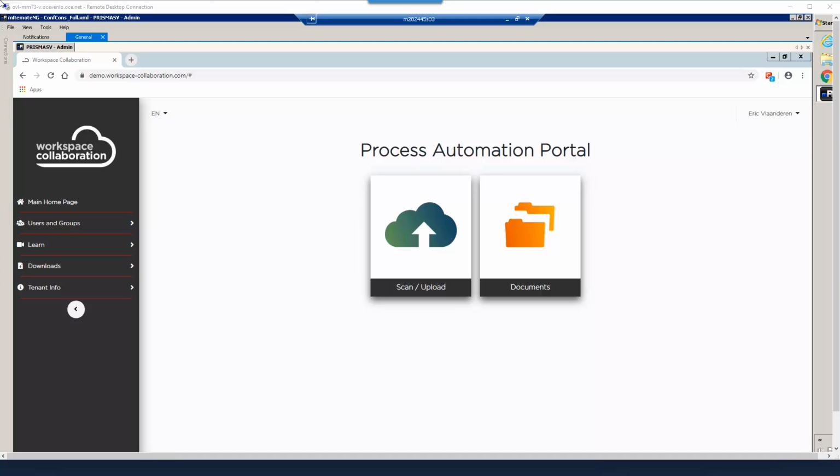This video demonstrates how to install the Scan2x administration application. This application is required to create a new scan template or to create new scan buttons.